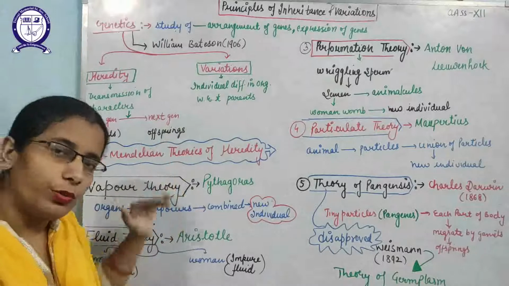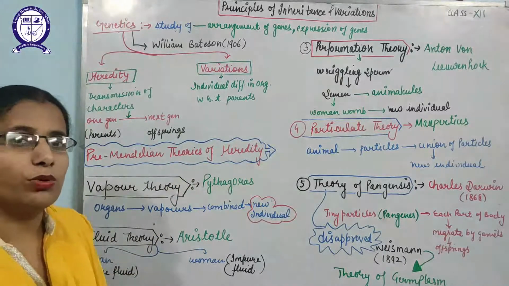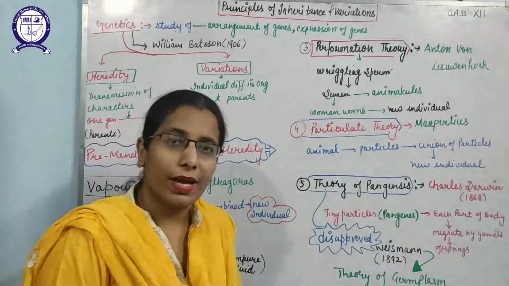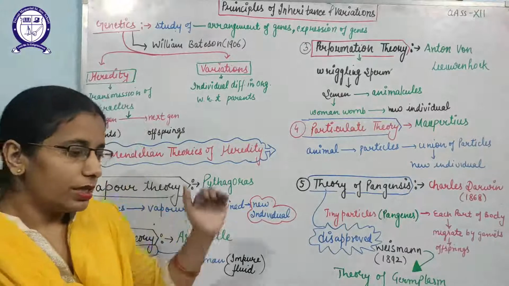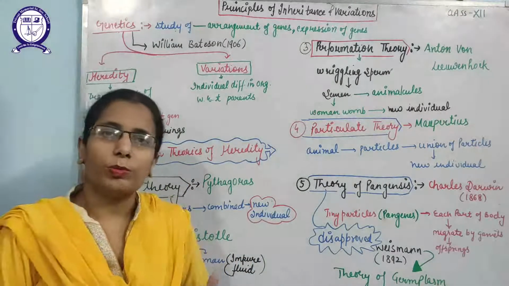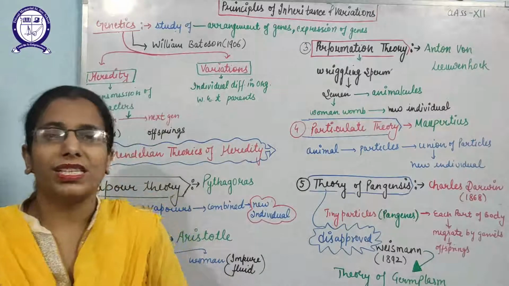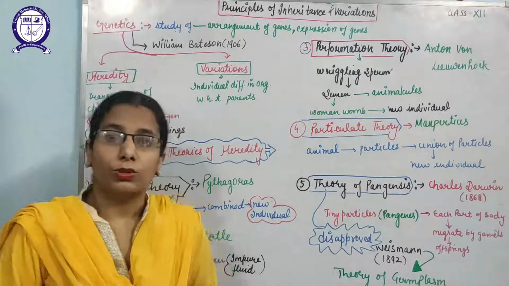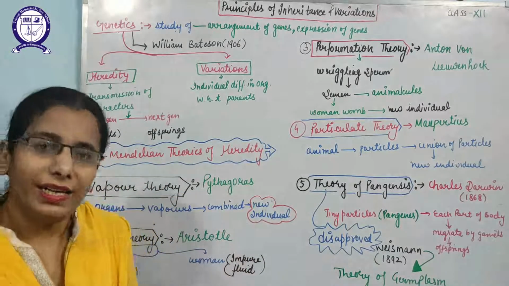Before that, a number of theories were given, and these were also known as the theories of blended inheritance. Why? Theories of blended inheritance mean that the characters found in an organism are formed by the mixing of the characters of both parents. That mixing is known as blending.